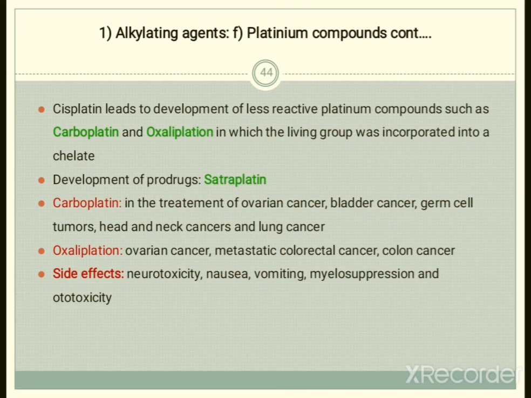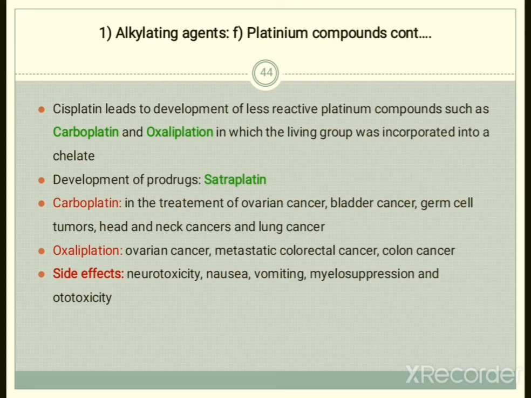Carboplatin is useful in the treatment of ovarian cancer, bladder cancer, germ cell tumor, head and neck cancer, and lung cancer. So in different types of cancer carboplatin is useful. Oxaliplatin is useful in ovarian cancer and metastatic colorectal or colon cancer.